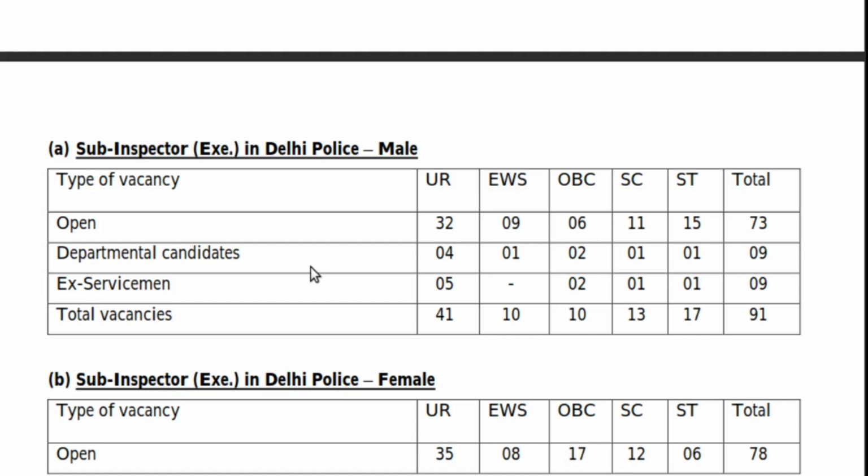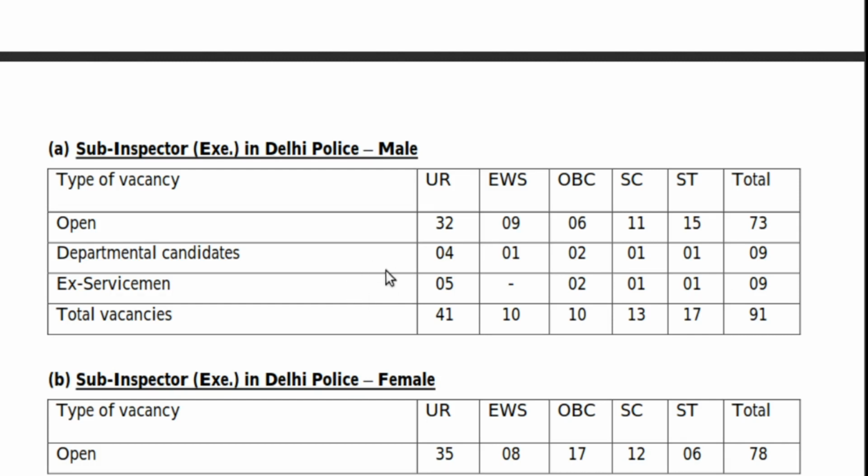Whereas for departmental candidates, who are applying and are already in the department, it is 4 for unreserved, that is general candidates, 1 for economically weaker section, 2 for OBC, 1 for SC, 1 for ST, and the total makes it 9. For ex-servicemen, for unreserved it's 5. There is no seat for EWS, that is economically weaker section. For OBC candidates it's 2. For SC and ST it's 1 respectively. Again the total is 9.